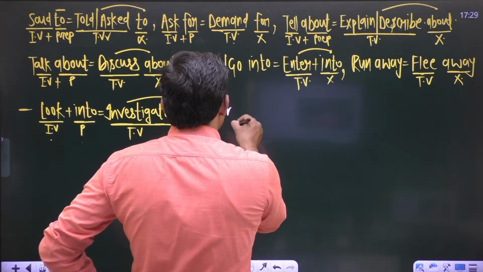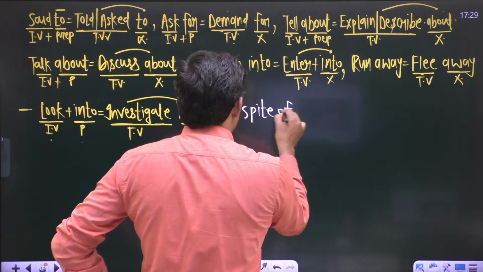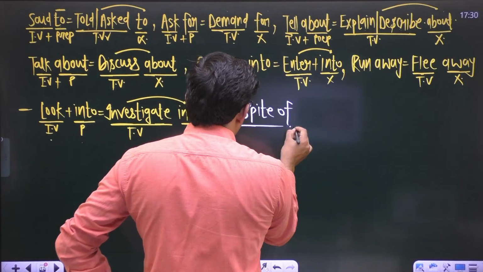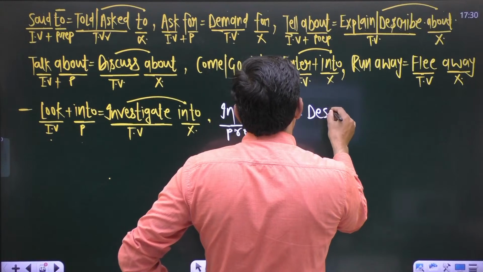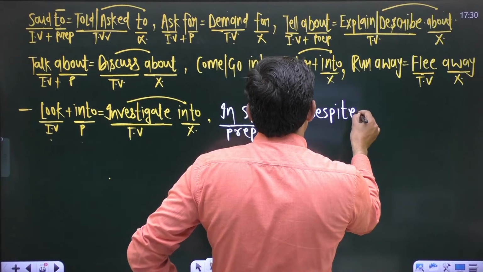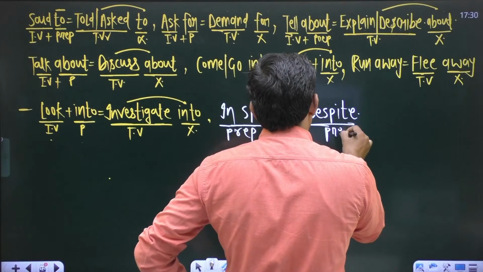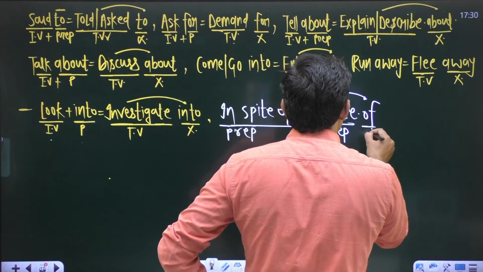This phrase in spite of is a complete prepositional phrase. In spite of is equal to what? Despite. This word is also a preposition, right? So don't say despite of.